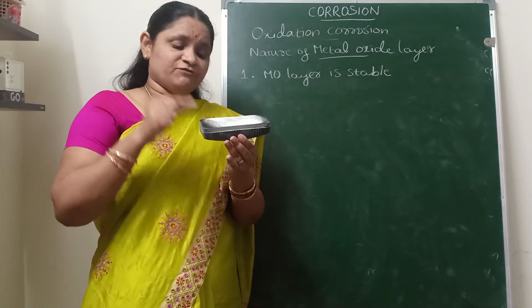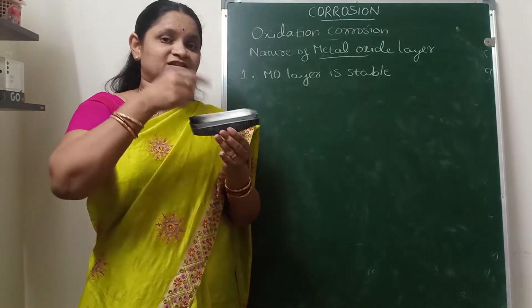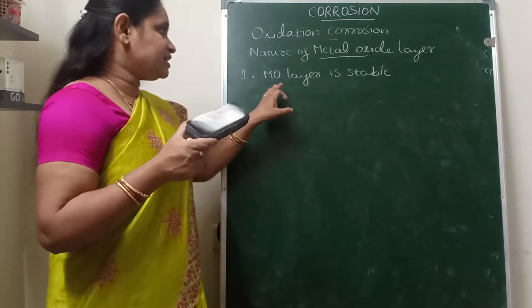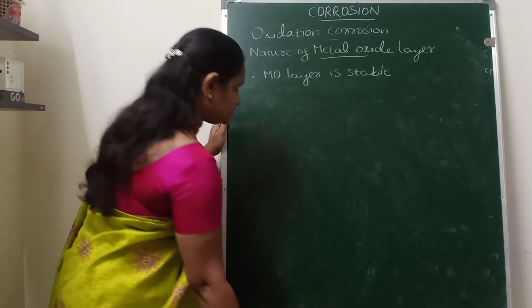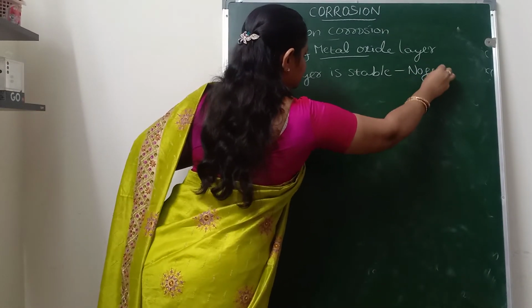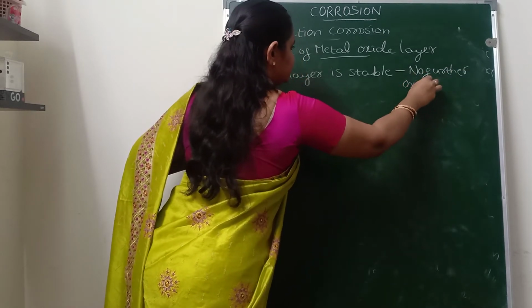This will act as a protective layer and will not allow further oxygen to attack the metal surface. So if the metal oxide layer is a stable layer, then there is no further oxidation corrosion.